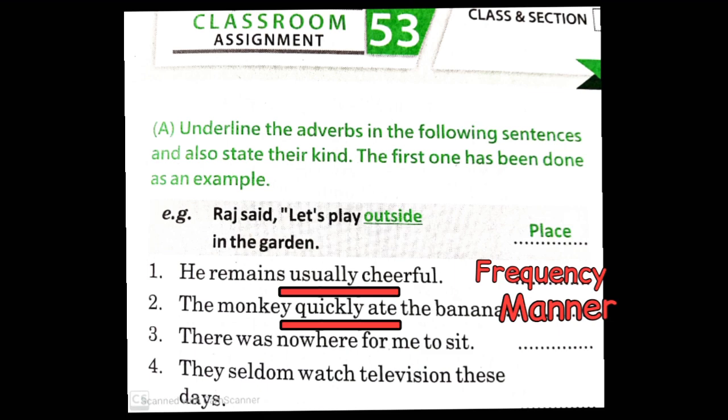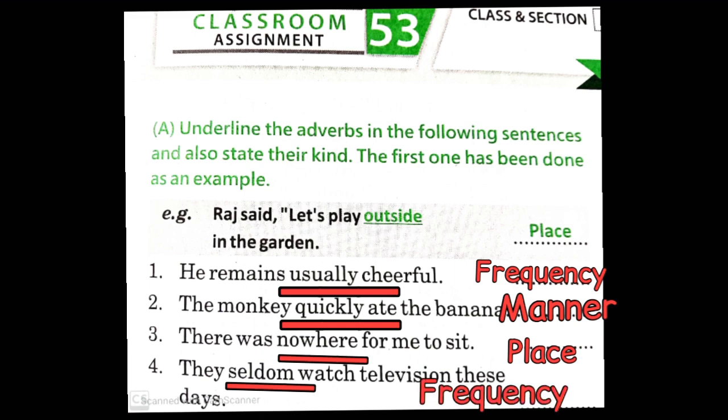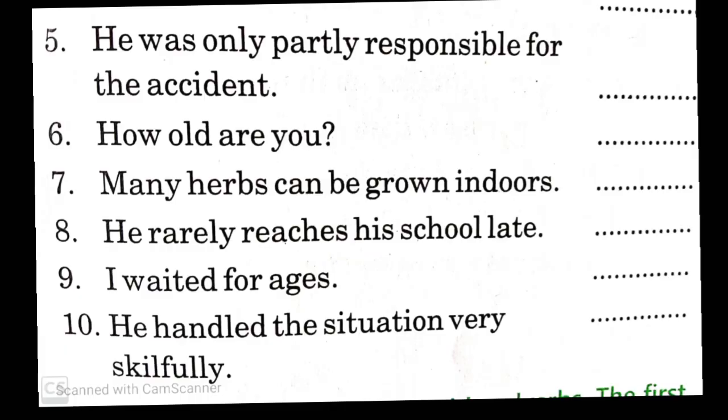Next sentence, there was nowhere for me to sit. The adverb is nowhere and it is adverb of place. The fourth sentence, they seldom watch television these days. And the adverb is seldom, which means very less, and it is an adverb of frequency or number. Fifth sentence, he was only partly responsible for the accident. Here the adverb is partly and it is adverb of degree or quantity.